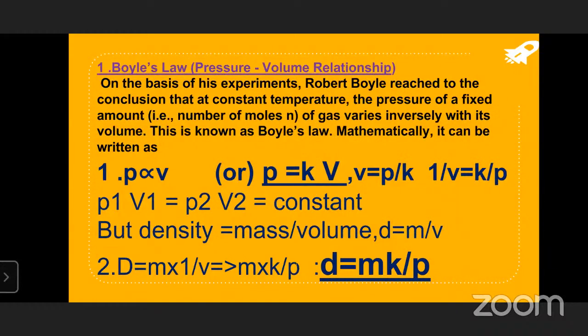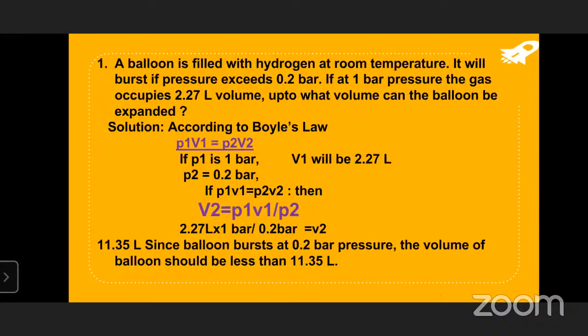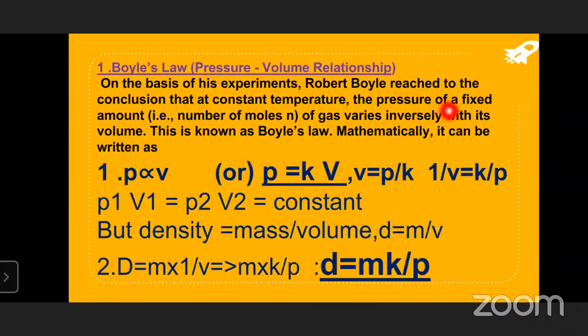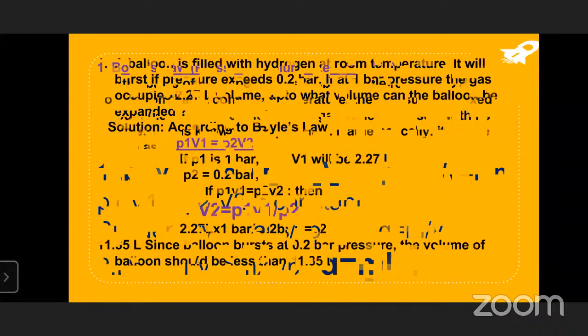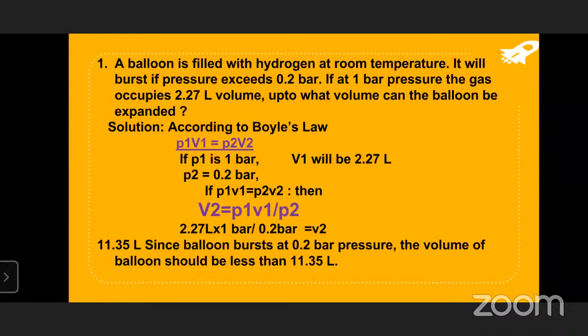But what is Boyle's law clearly saying? At constant temperature, the pressure of a fixed amount of a gas varies inversely with its volume. It was mentioned inversely with its volume. By that we mean if volume increases, pressure decreases. If pressure decreases, volume increases. If pressure increases, volume decreases.